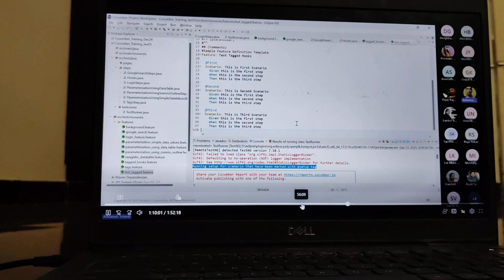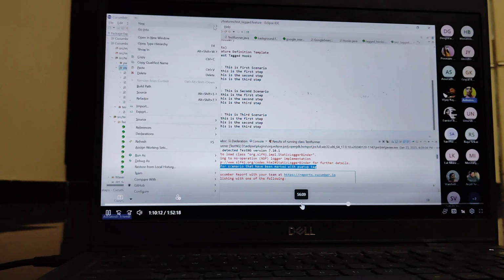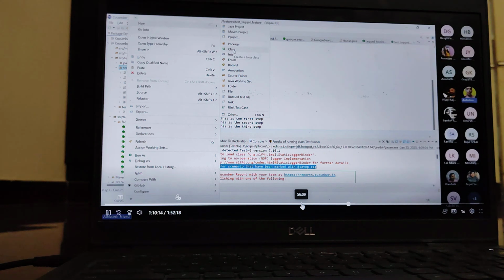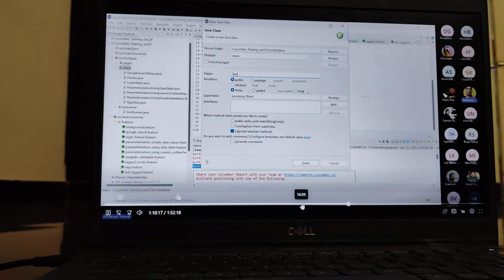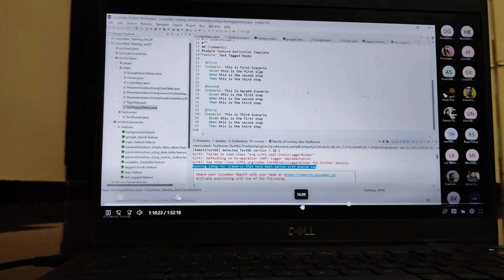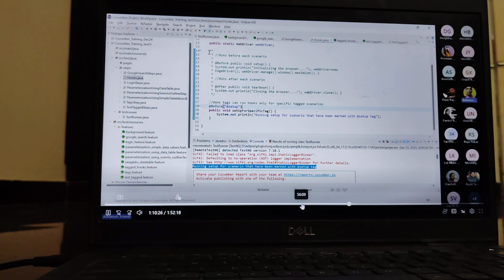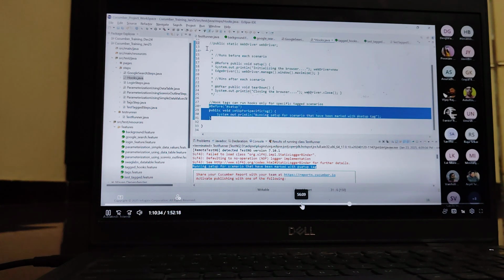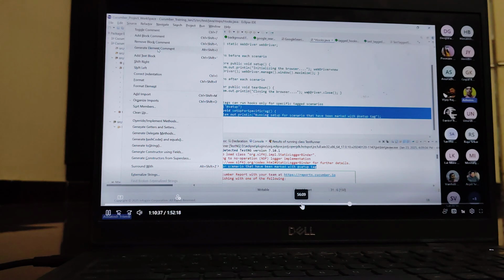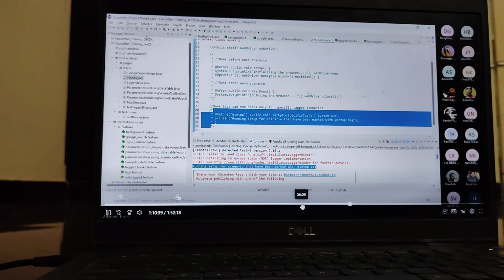Okay. Now next, guys, we need to create a step definition file. To create a step definition file, go to the steps. Now creating a step definition file for test tag. So let's create a class. I'll give the class name TestTagSteps. Okay, go to the hooks. Let's comment all this. Everything we have commented. Now this method also we have commented. Go to the feature and add a block comment.